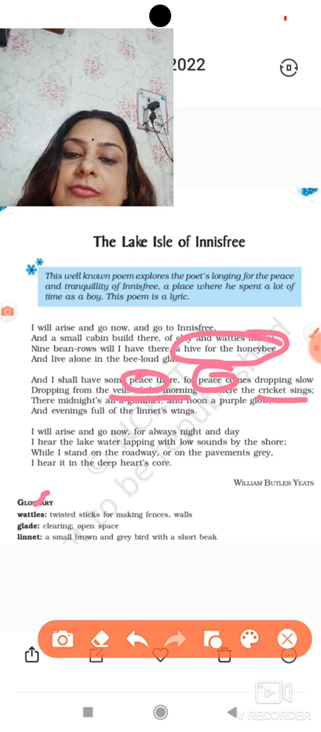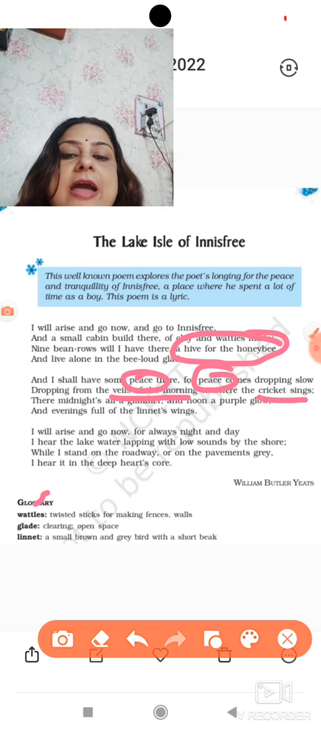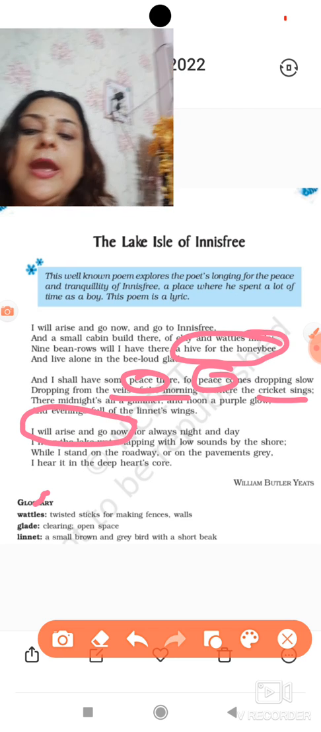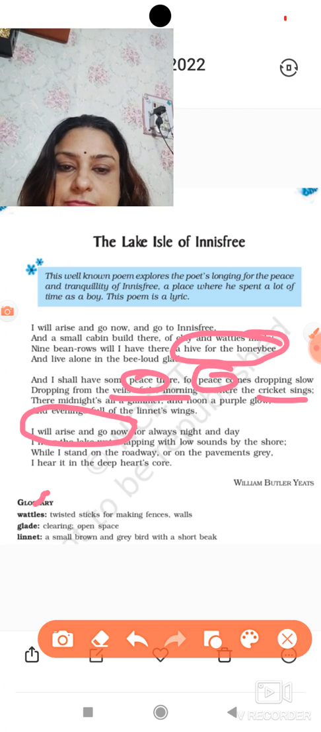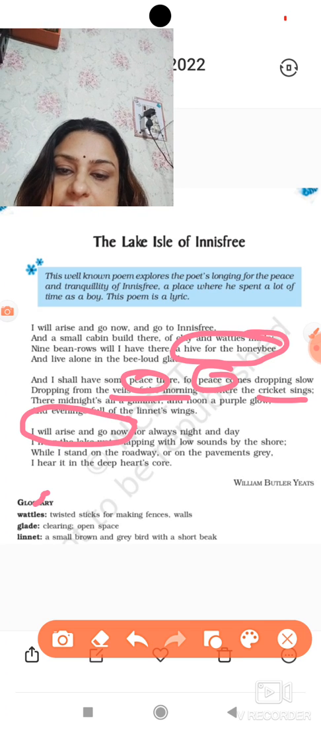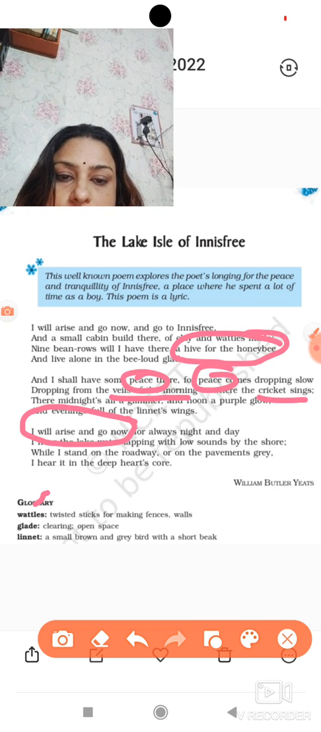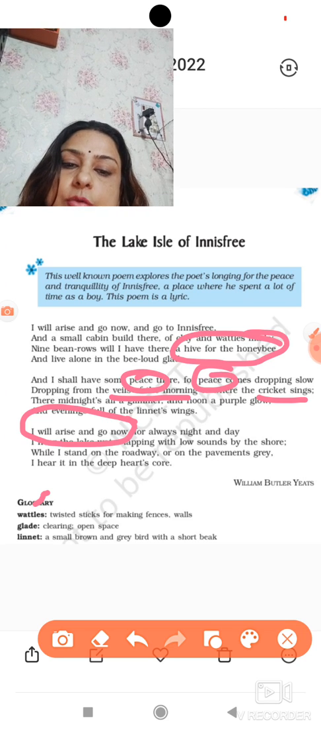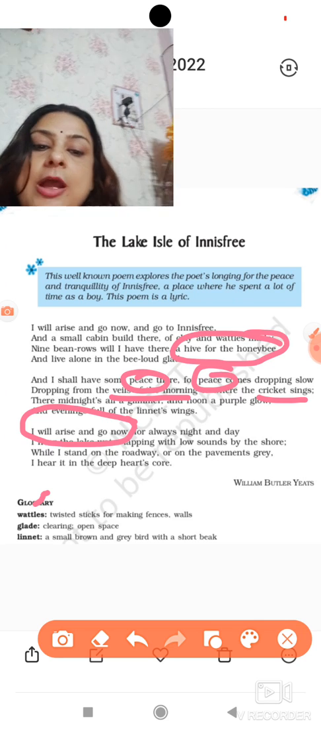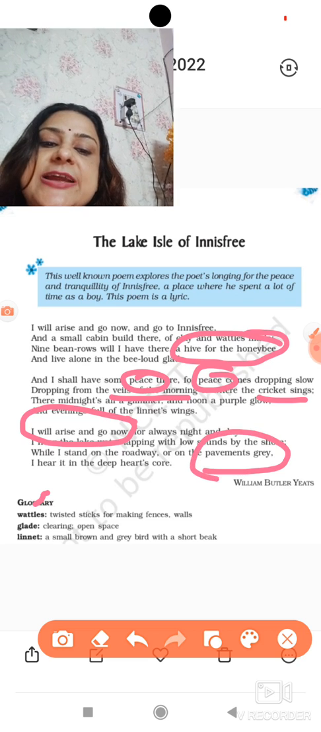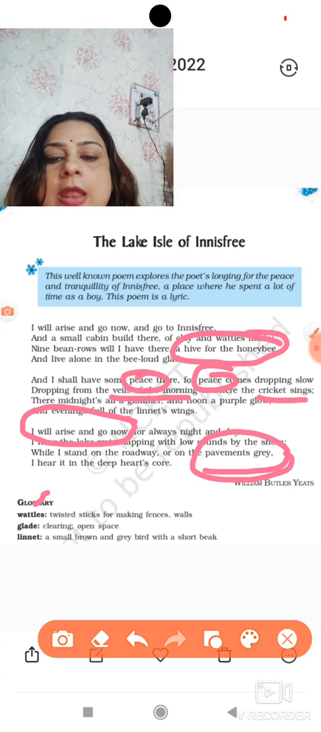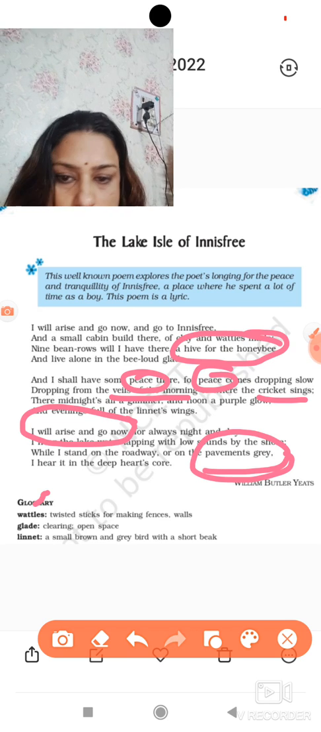And evenings full of the linnet's wings. I will arise and go now. Now this line is repeated, okay, so it is repetition. For always night and day, and low sounds by the shore, while I stand on the roadway or on the pavement grey. Now this pavement is said to be grey, meaning sad. Again personification is there, and that's all, children.